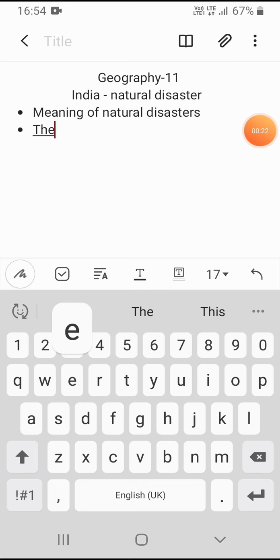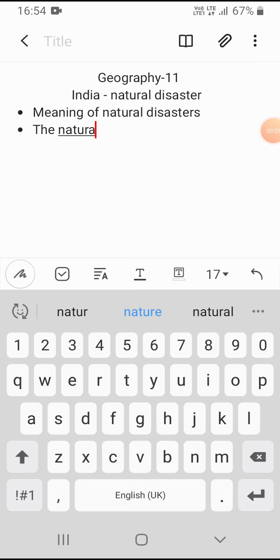Disaster means natural hazards, some problems done by nature.